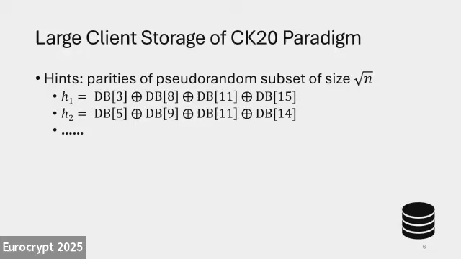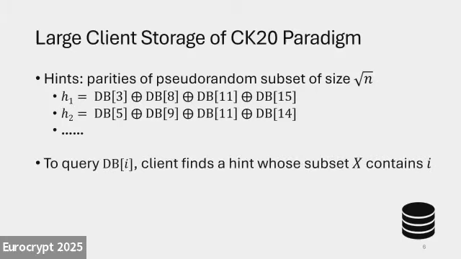Like here, what I'm showing, the first hint is database entries 3, 8, 11, 15. These are randomly sampled. And each hint independently samples a random subset of database items and adds them up, and stores the parity. Now to make a query for database item i, the client needs to find a hint whose subset includes this item of interest i.